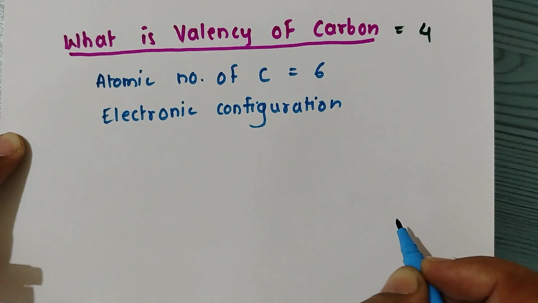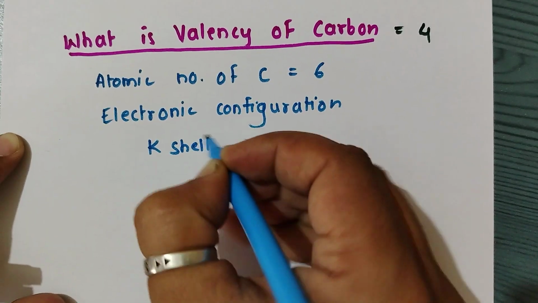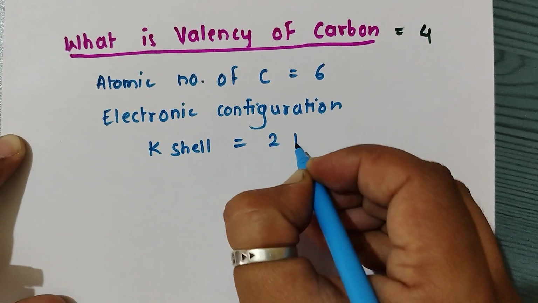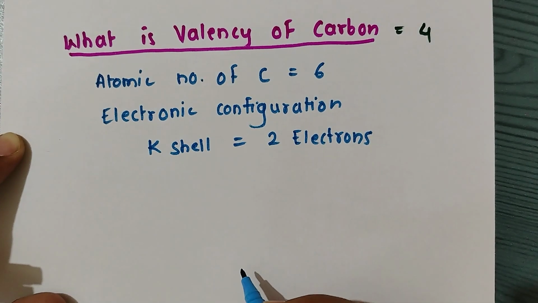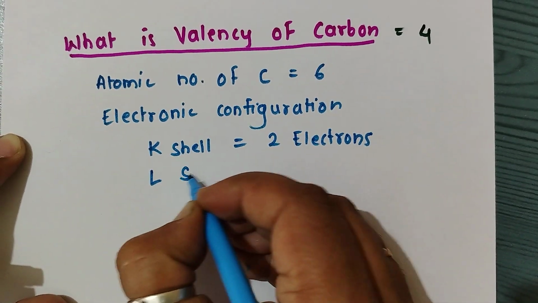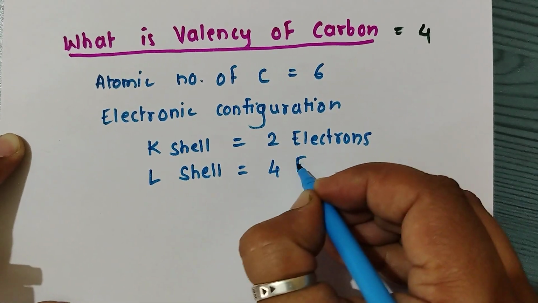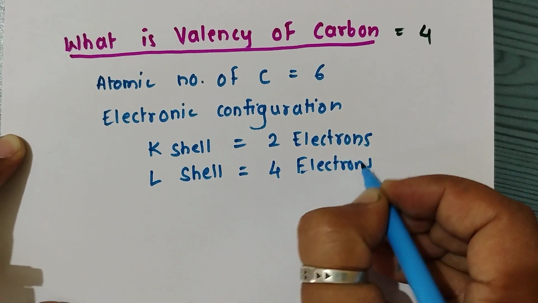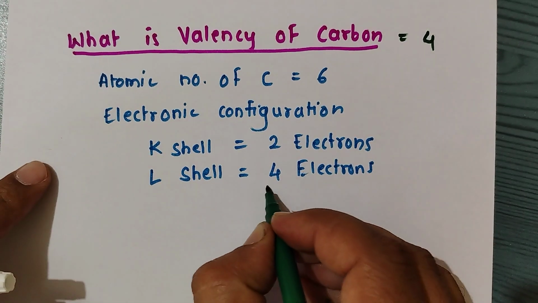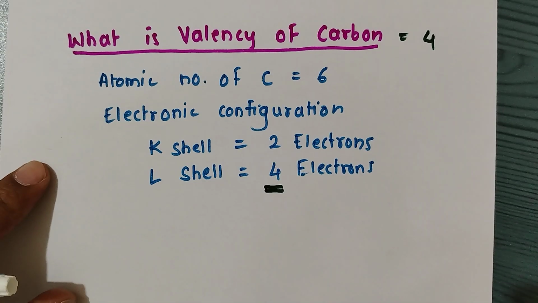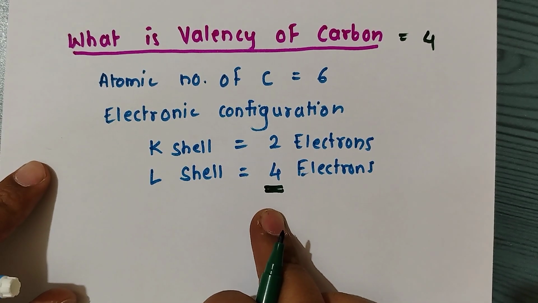In the K shell of carbon there are 2 electrons. In the L shell of carbon there are 4 electrons. So in the outermost shell, carbon has 4 electrons.